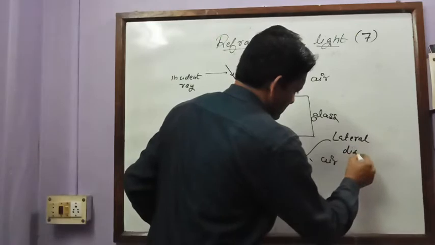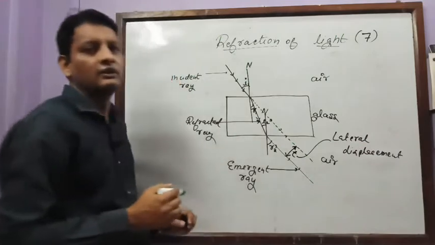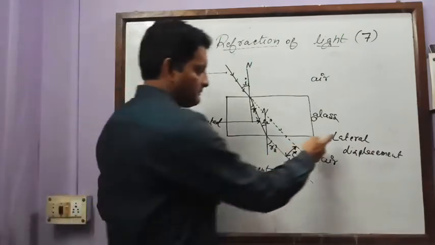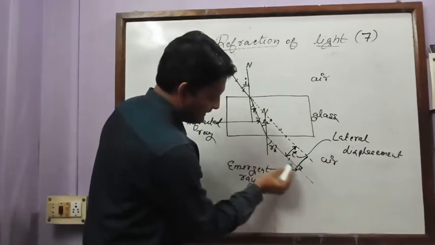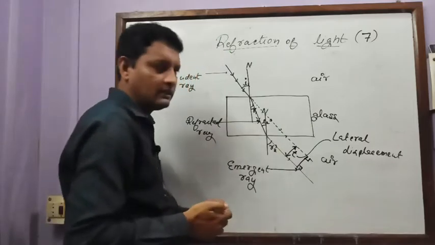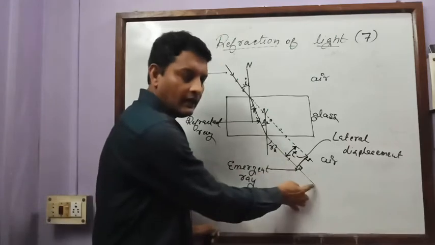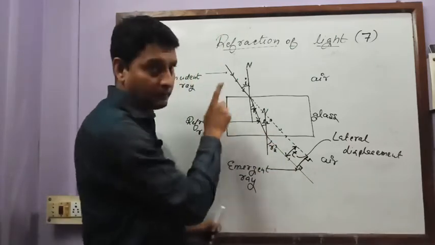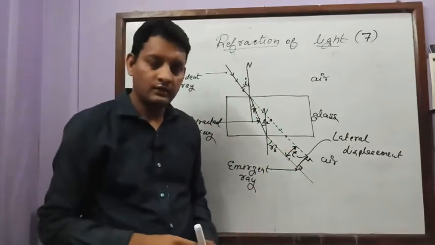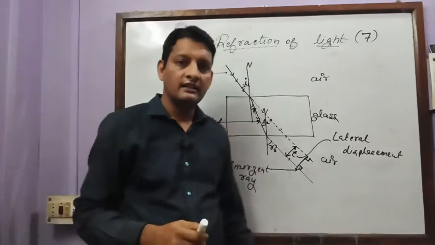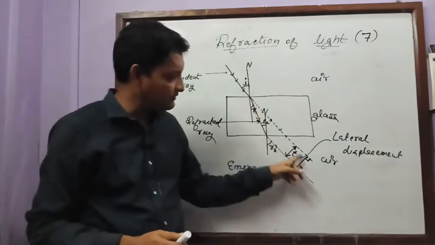Lateral displacement. So what is lateral displacement? If you see, it is the perpendicular distance between this line and this line. So what is lateral displacement? It is the perpendicular distance between the emergent ray and the direction of incident ray. My dear student, mind, this is not incident ray. This is the direction of incident ray. Okay, so once again, what is lateral displacement? It is the perpendicular distance between the emergent ray and the direction of incident ray.